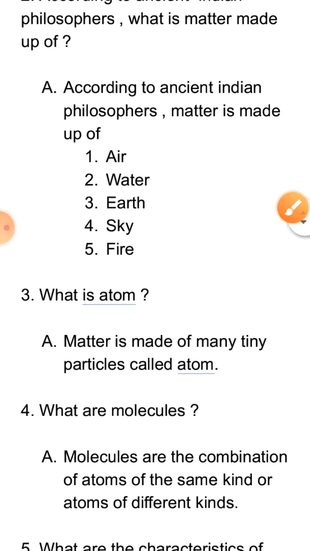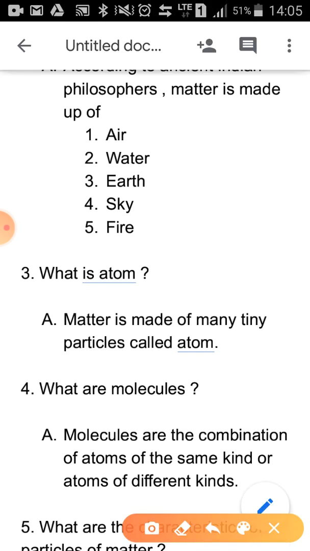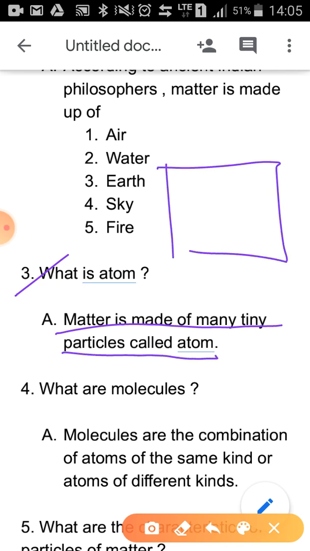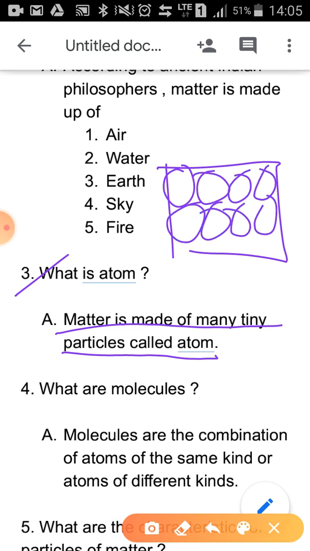Okay, now we get to the definition of atom. What is atom? Matter is made up of tiny particles called atoms. Anything around you, a brick or a piece of paper or anything, is made up of small particles like this. Yes or no? These small particles are what you call atoms.